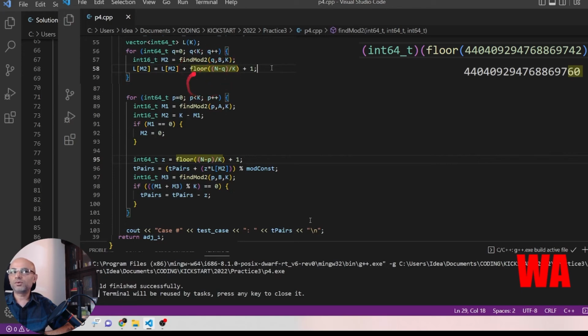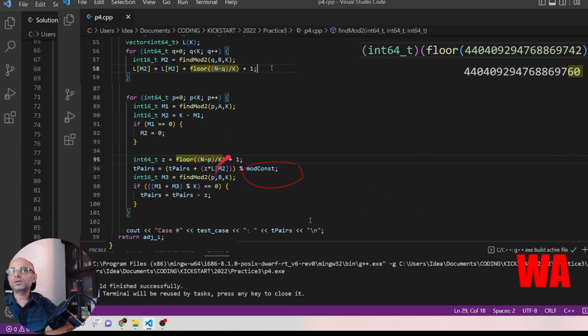So we are using the floor here, and the floor approximations when the number is huge, like this one in our test case scenario, can result in minor approximations and change in the solution. So we should avoid floor in this case.